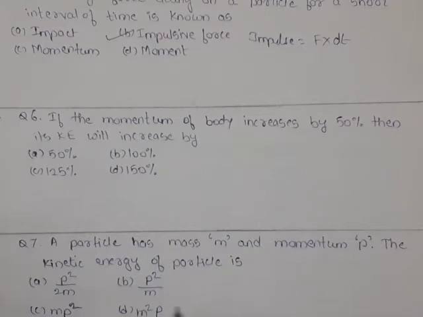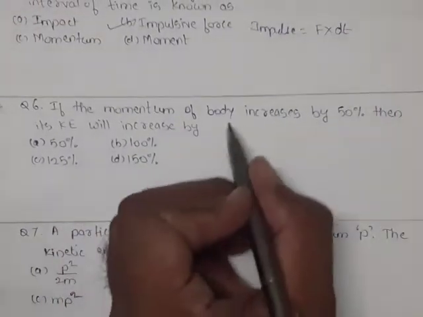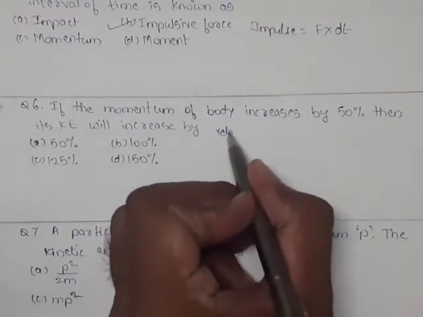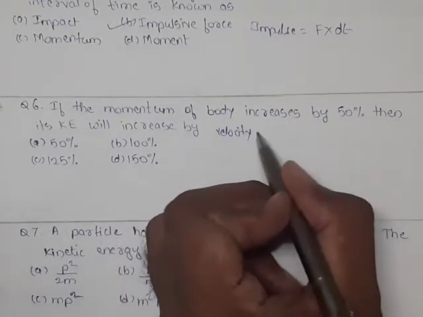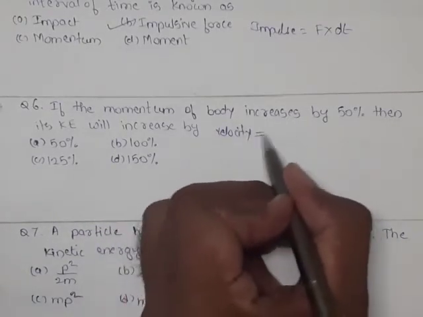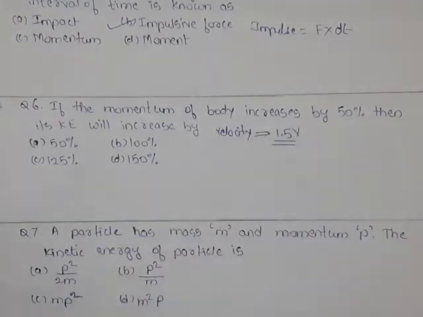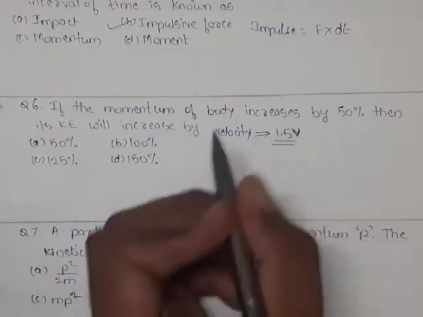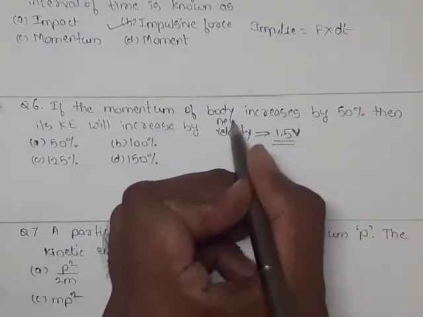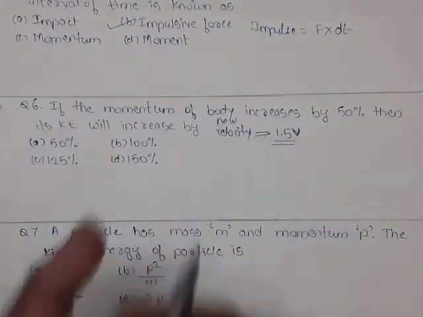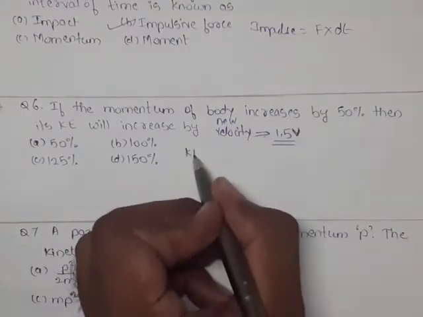Mass m remains constant, velocity is variable in case of momentum. Momentum increased by 50%. So velocity has increased by 50%. So our new velocity has now become 1.5v. This is our new velocity. Initial velocity was v, new velocity is 1.5v. We will put this value in our new kinetic energy.